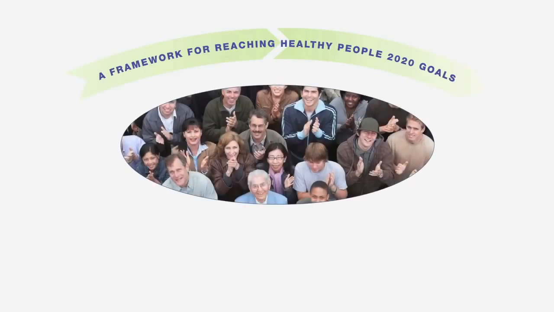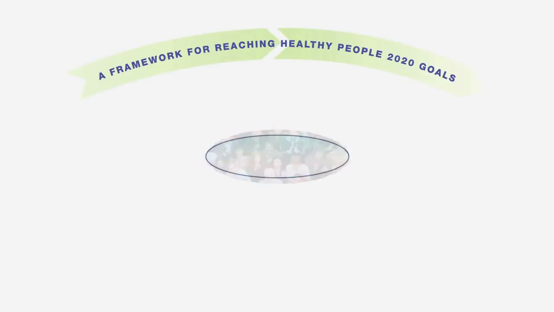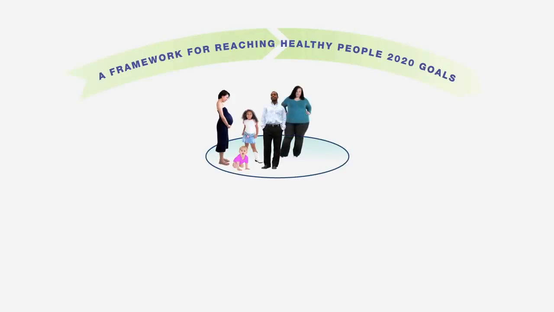Determinants of Health, a framework for reaching Healthy People 2020 goals. What makes some people healthy and others unhealthy? How can we create a society in which everyone has a chance to live long, healthy lives? These are just a couple of the important questions that Healthy People 2020 explores.